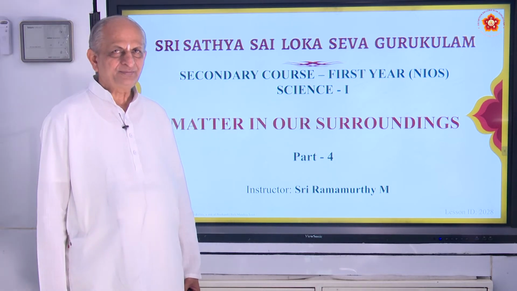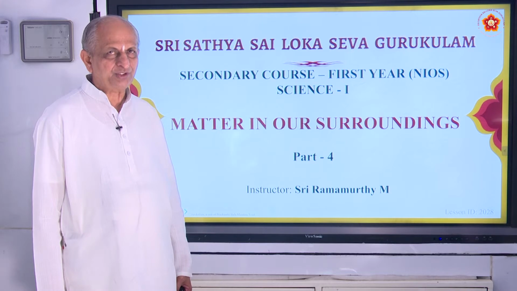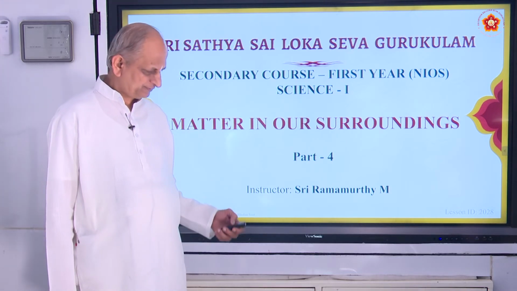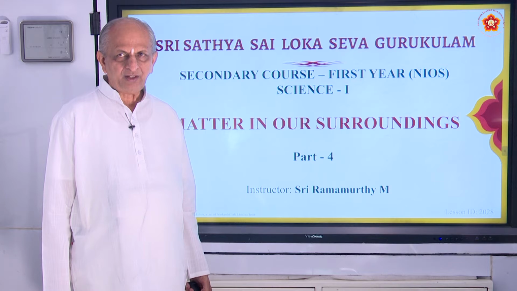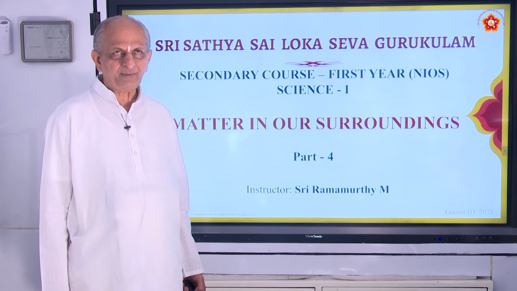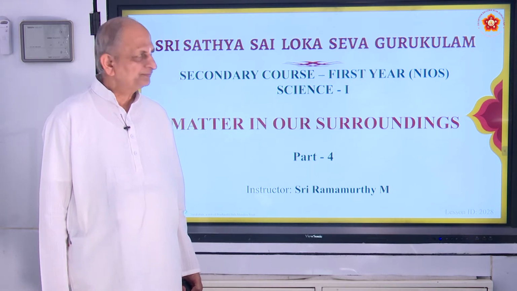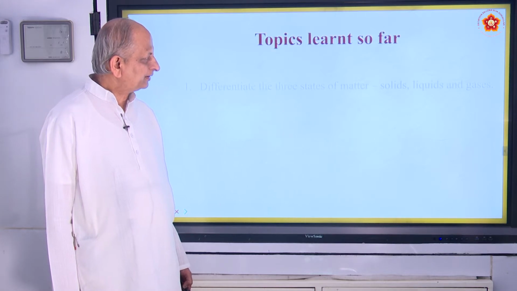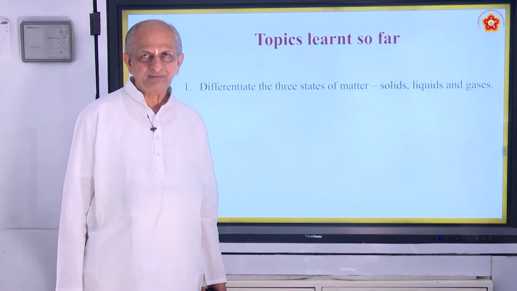Today we will see the last portion of the chapter, Matter in Our Surroundings. We have already seen some of the important items, and let us just revise them.